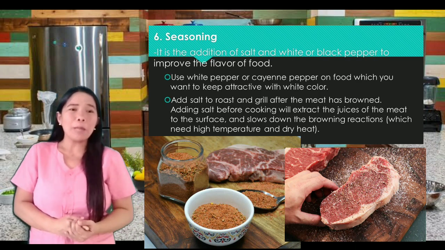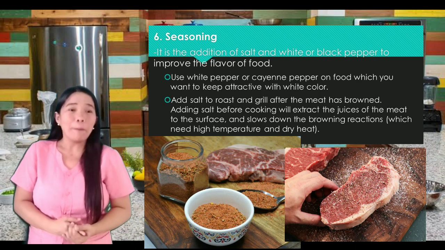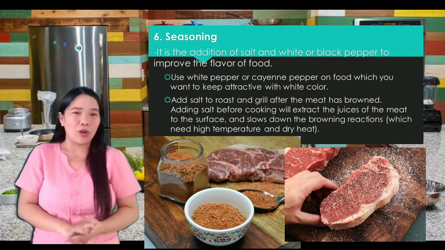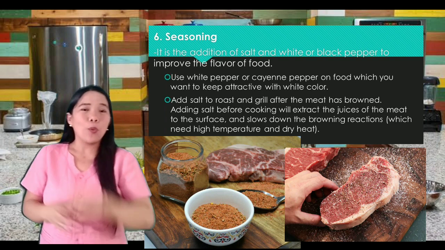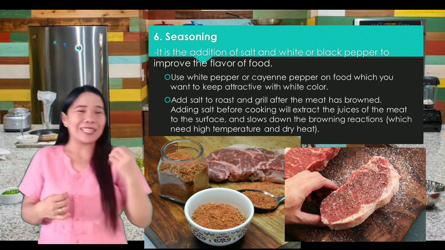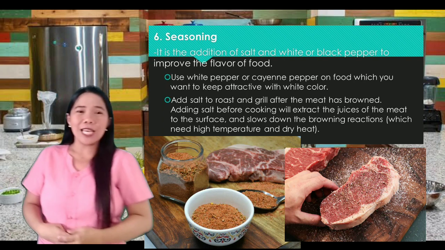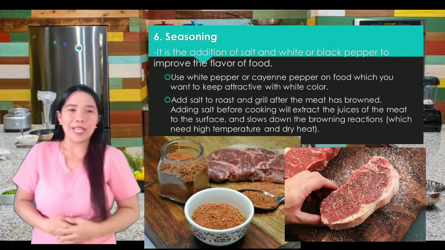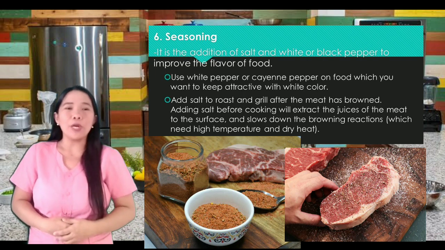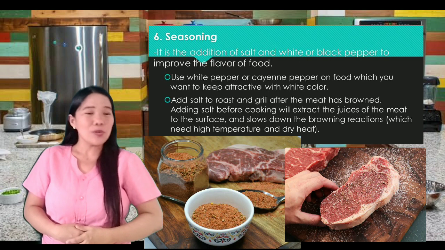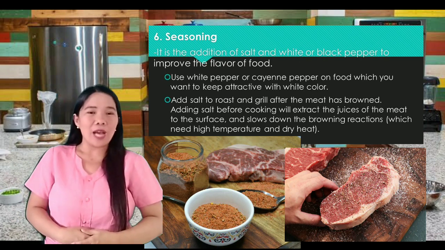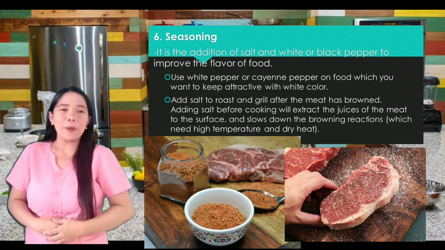We use white pepper or cayenne pepper on food which you want to keep attractive with white color. So, ibig sabihin, white pepper ang gamitin natin para mas attractive siya. Next is add salt to roast and grill after the meat has browned. Adding salt before cooking will attract the juices of the meat to the surface and slow down the browning reaction, which needs high temperature and dry heat.